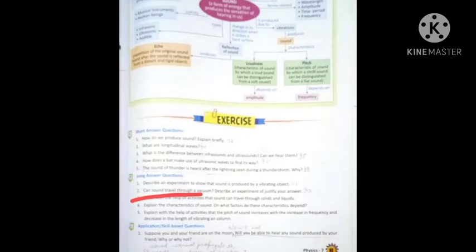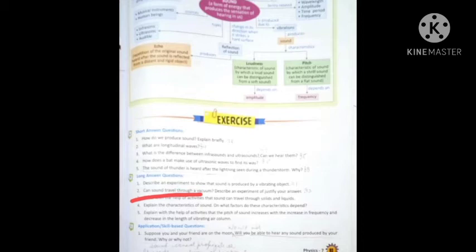Now come to the next question. Question number 2. Can sound travel through a vacuum? Describe an experiment to justify your answer. So first you will write, no, sound cannot travel through a vacuum.